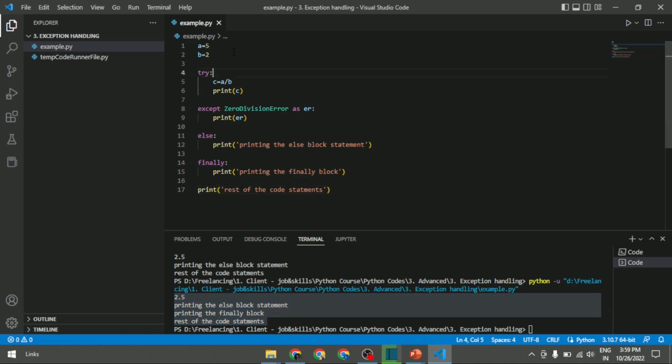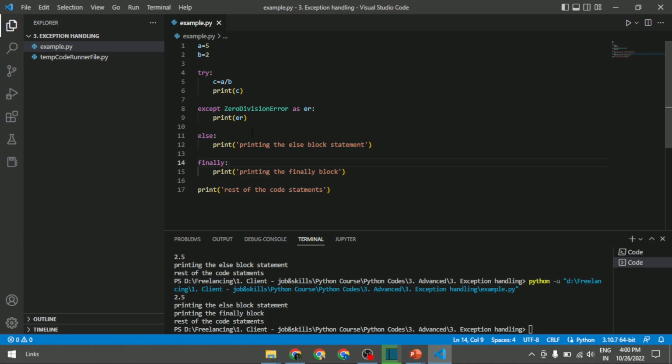Since I have declared two variables a and b, whose values are 5 and 2, I will run this and do the evaluation in the try block. Once the evaluation is done, it will print the value C. Since everything looks fine, it will print 5 divided by 2 is 2.5. It didn't find any exceptional error, so the except block will be ignored, and the else block will